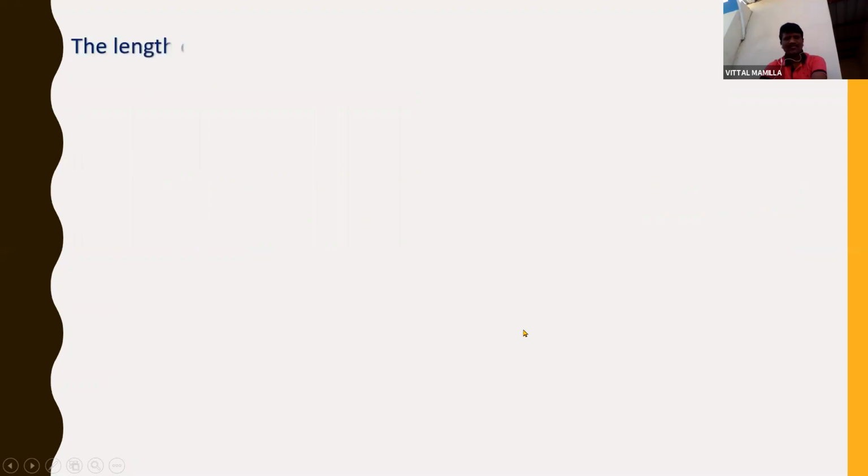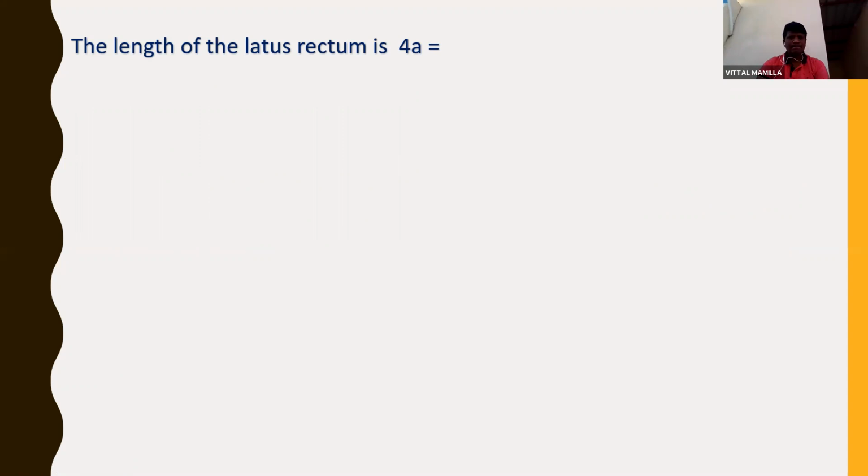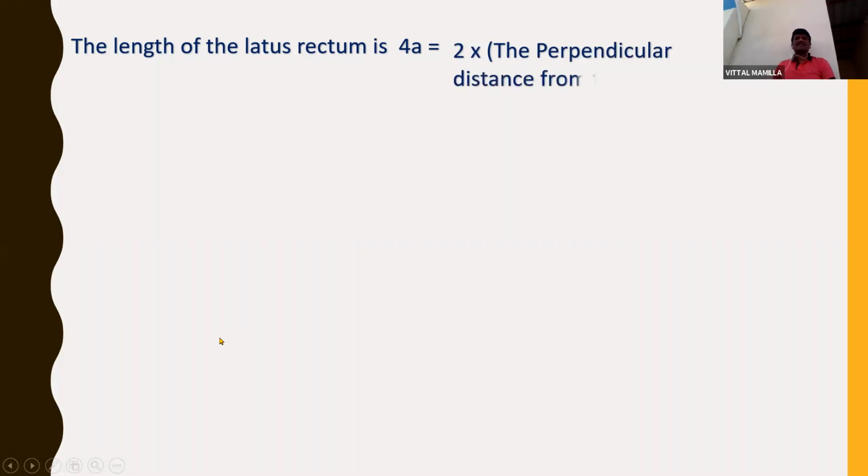Next, what remains? The length of the latus rectum. We need to also find out the length of the latus rectum. So how to find the length of the latus rectum? The length of the latus rectum is 4a. 4a we can find as 2 into the perpendicular distance from the focus to the directrix. So always the value of 2a is the perpendicular distance from the focus to the directrix.